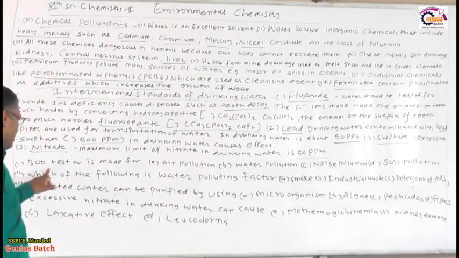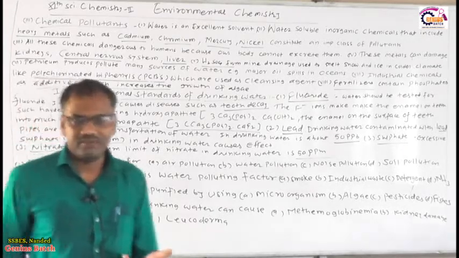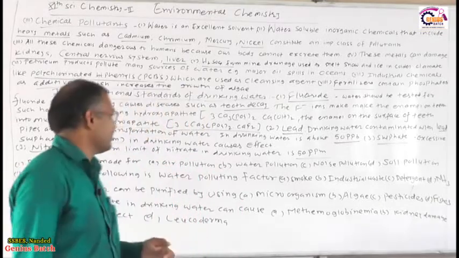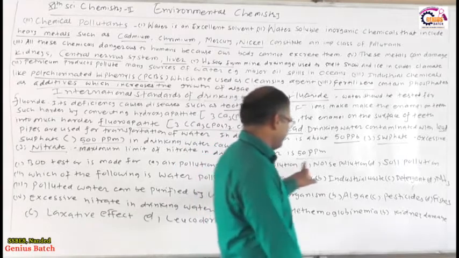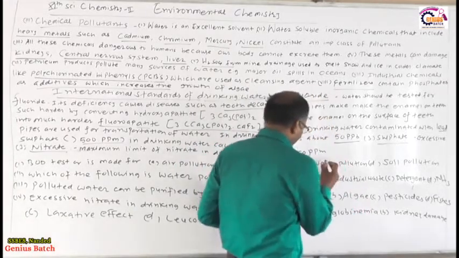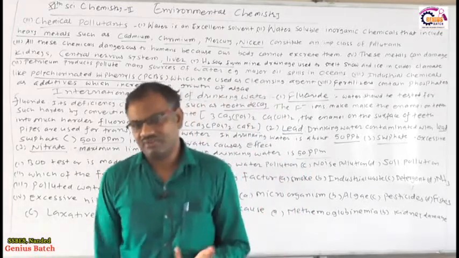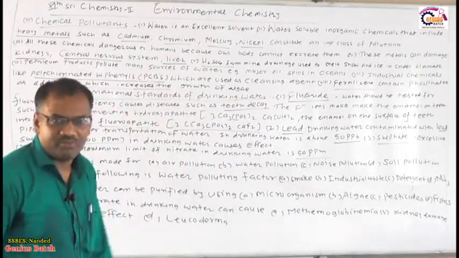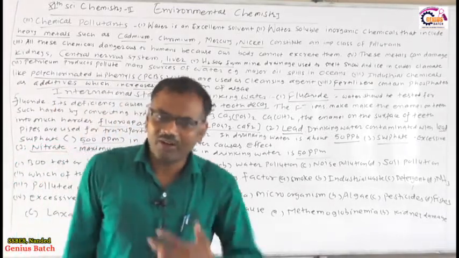The BOD test is made for: the biochemical oxygen demand test is for air pollution, water pollution, noise pollution, or soil pollution. These are the different pollutions. So BOD is used for which of these? You know that BOD is generally used for water pollution.